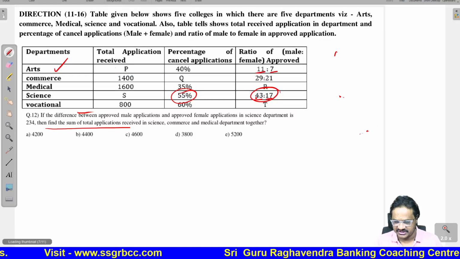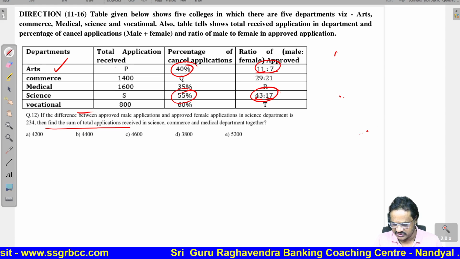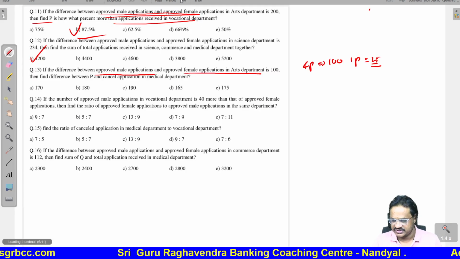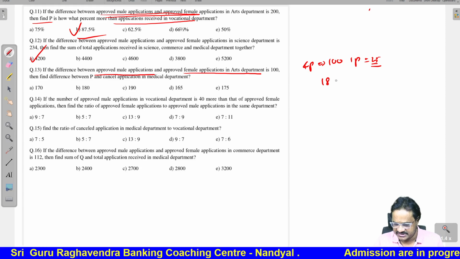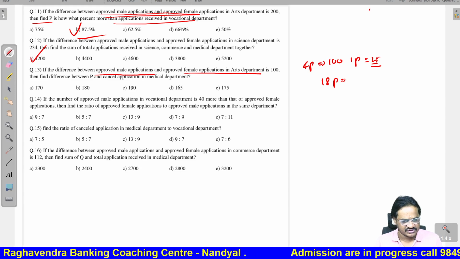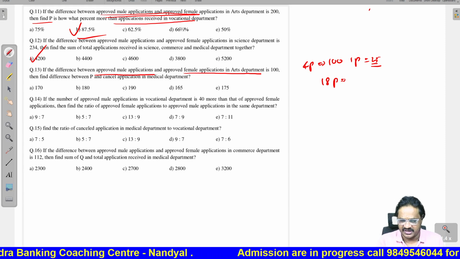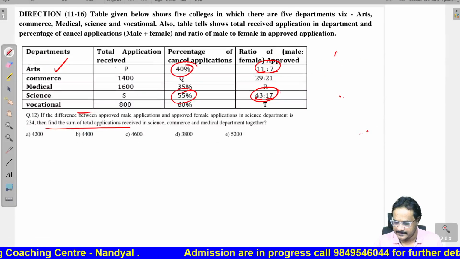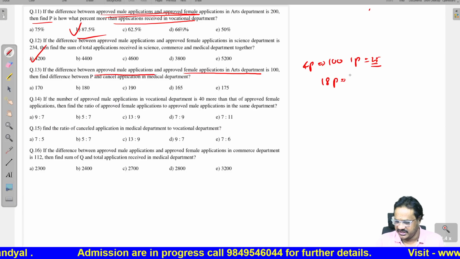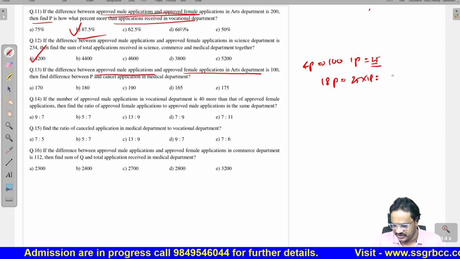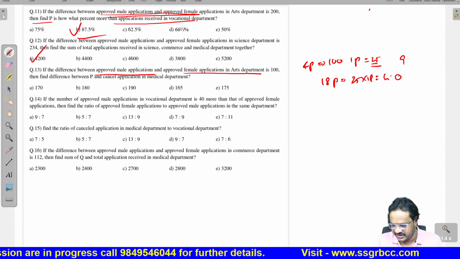If you see this one, 40%, this total is 60%. Total how many parts are we having here? 11 plus 7, 18. So, 18 parts will be equal to 25 into 18, which is 450.